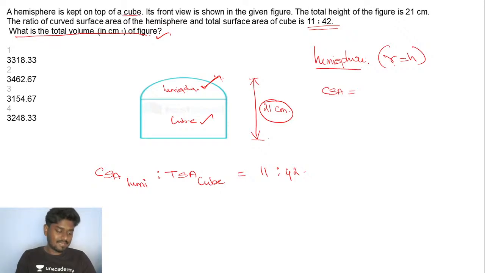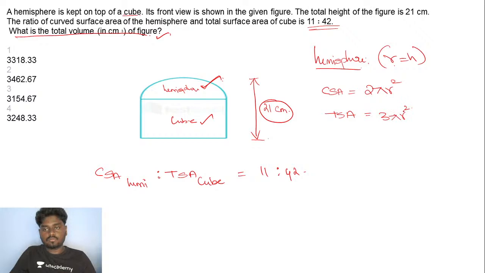So let us try to do this. Listen very carefully. They have given you the ratio of the curved surface area of a hemisphere. The curved surface area of the hemisphere is 2 pi r square, and the total surface area is going to be 3 pi r square.